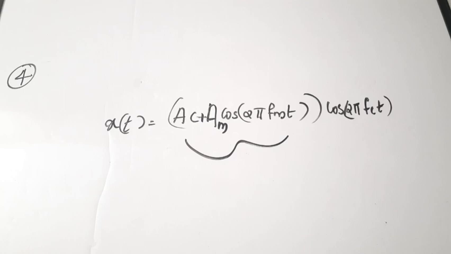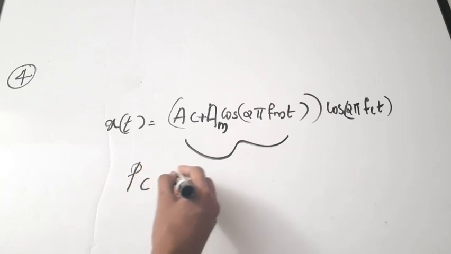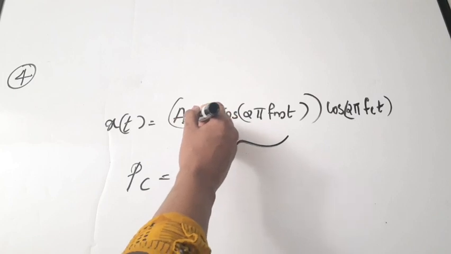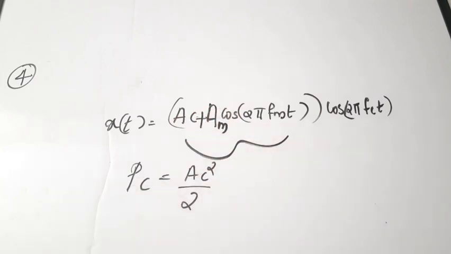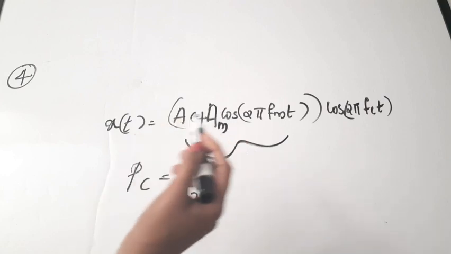Carrier power of the wave is dash. You need to find the carrier power. Okay, how will you find the carrier power if an AM equation is given to you? The relation is carrier power PC is equal to AC square by 2. So from the expression which is given to you, you have to pick out each term by comparing with the general equation.